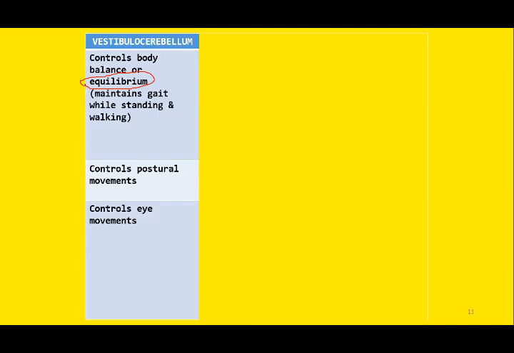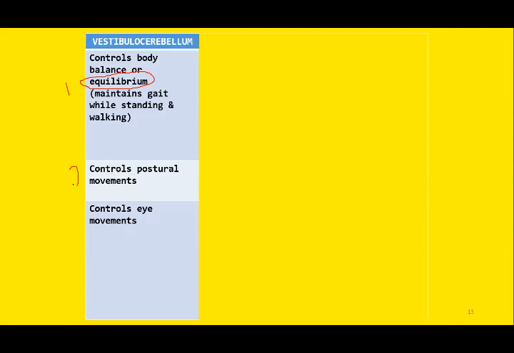The vestibulocerebellum is the part responsible for it. Whenever there is damage to this portion, the subject will not be able to maintain body posture or walk in a straight line. So the equilibrium will be disturbed. This is the first function of vestibulocerebellum.